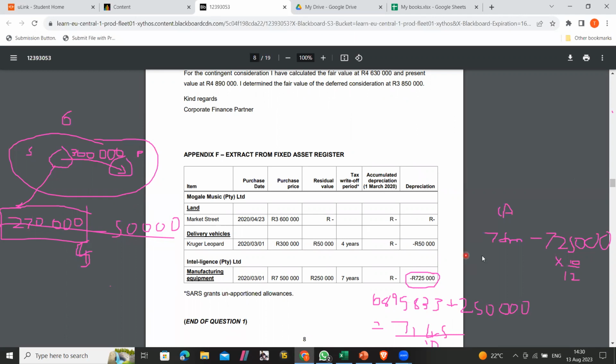Okay, so I was looking at why I didn't get the same answer.